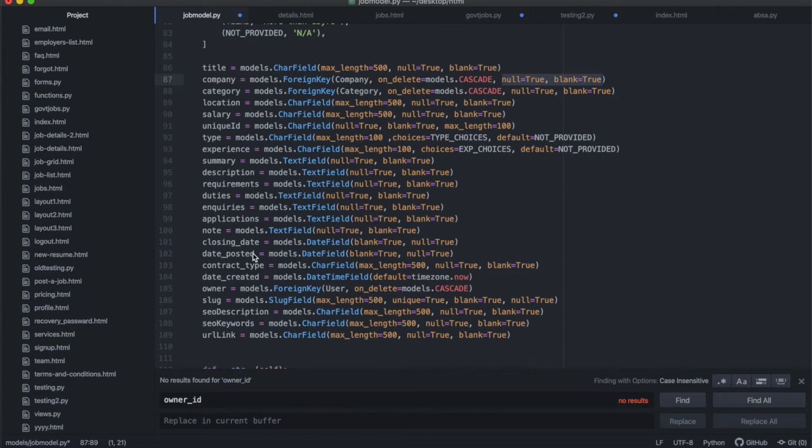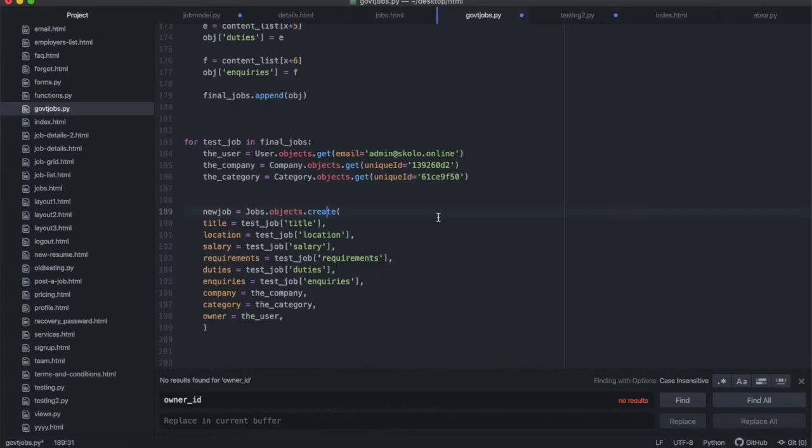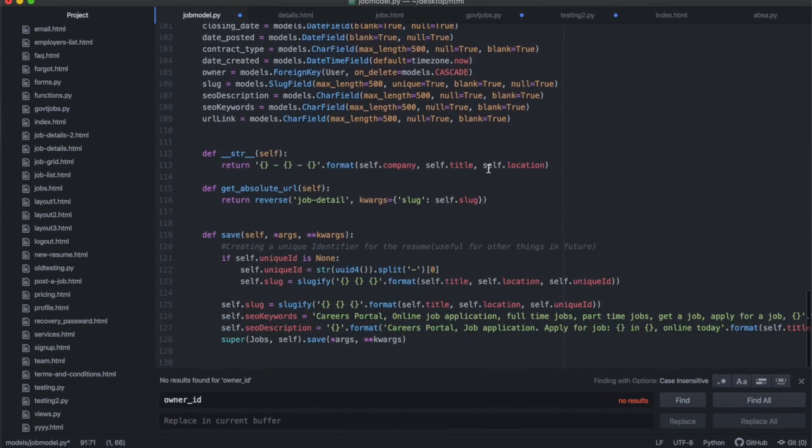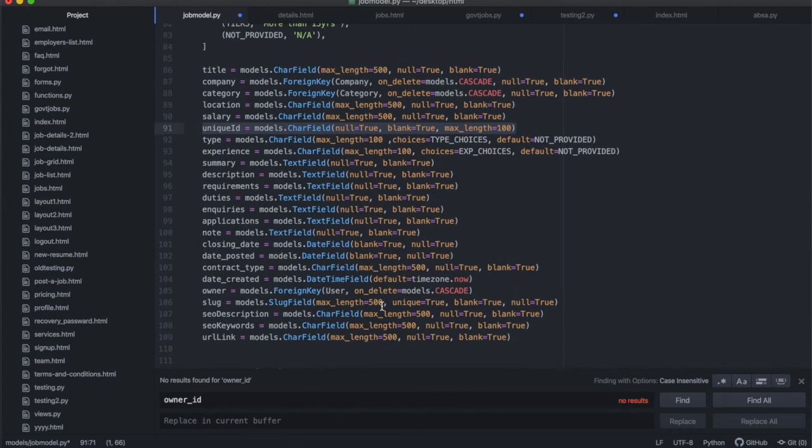And if you haven't specified null equals true and blank equals true, when you come to saving over here and you don't specify those variables, you're going to have an error in the saving, because it's going to say, what is that variable? You didn't specify that null equals true, okay? So what I did is I went through everything and I just said, you know what? All of these things are nullable, okay? Except for the unique ID, of course. But I still have it as nullable, because I want to be able to create this the first time, and I'm only maybe creating the unique ID at the end, all right? And it's not a problem if there's no unique ID the first time.